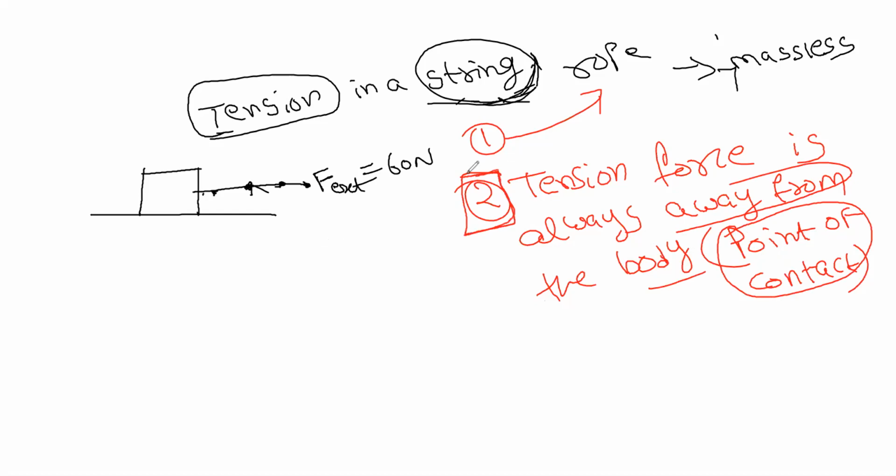Now, what is the main theme of this? If I want to calculate the tension on this surface, this is the body, that is the point of contact. So I have to take the tension T away from the body, in this direction, like this: tension T.